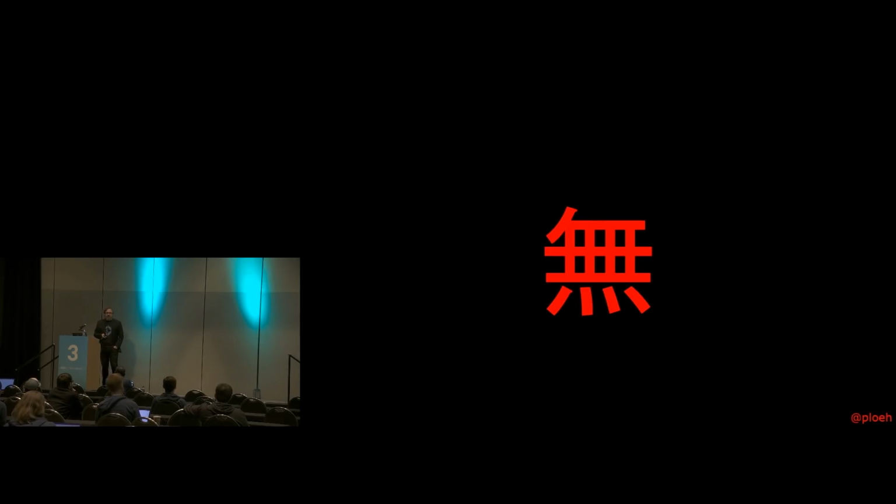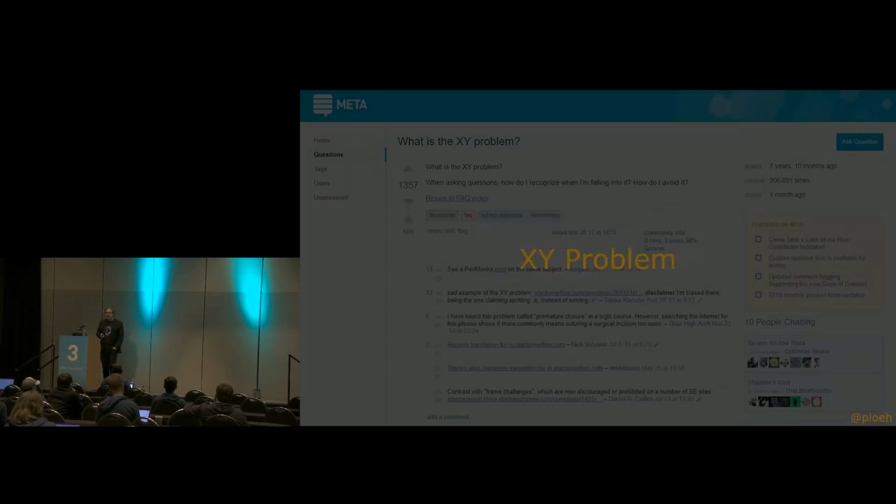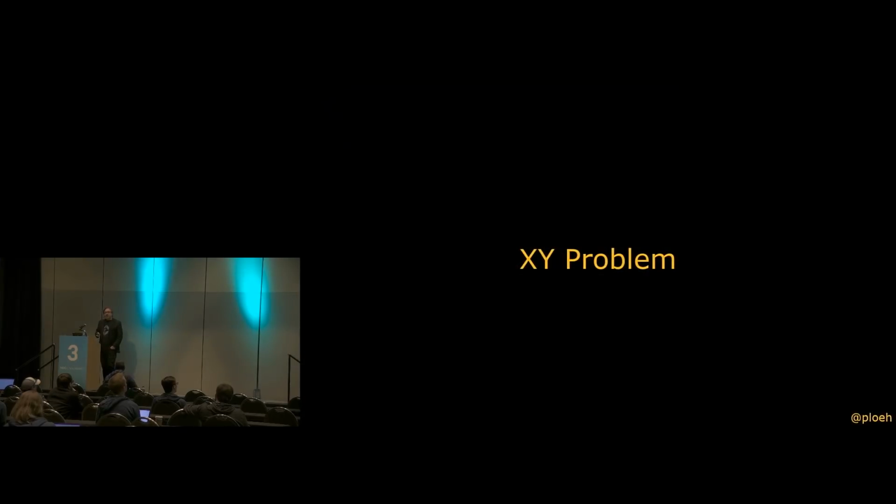We see that a lot when people are trying to learn new things, particularly in information technology and programming. There's a related problem called the XY problem, which is so common on Stack Overflow that Stack Overflow has a fact about that. Basically, it occurs when people are trying to learn new things. So learning a new programming language, learning a new library, learning a new framework, whatever it is, we see this happening a lot.